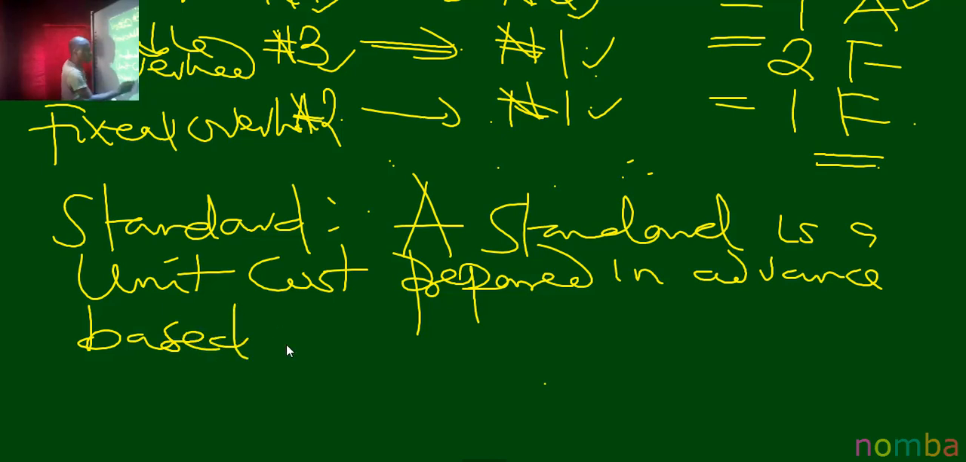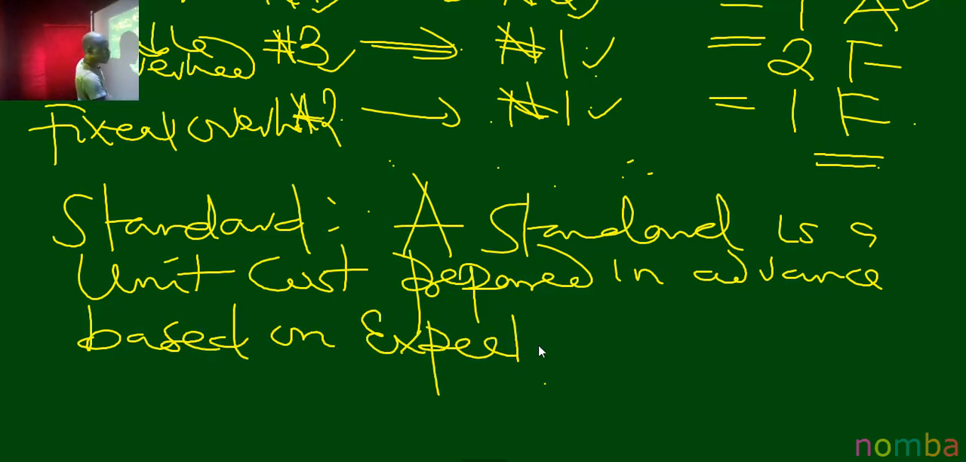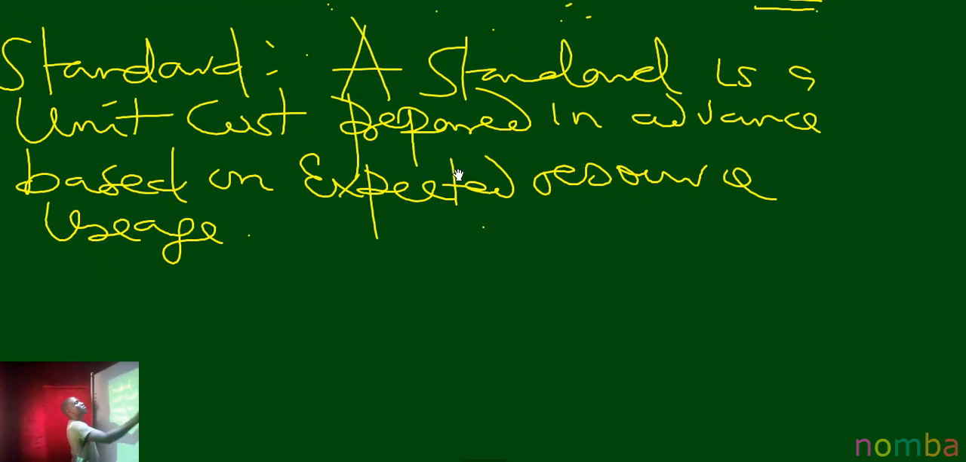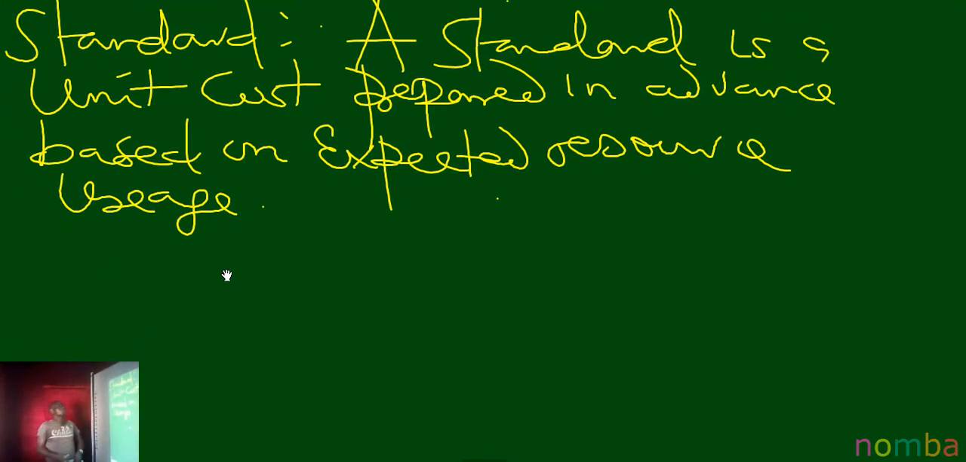Based on expected resource usage. Now look at it. When we say standard, a standard is a unit cost prepared in advance. Please note the keyword there: unit cost. It means that when we are setting a standard, it is an amount relating to a unit of our product. For one unit of that product we are producing, how much is the cost we set to incur? That is what we mean by a standard.